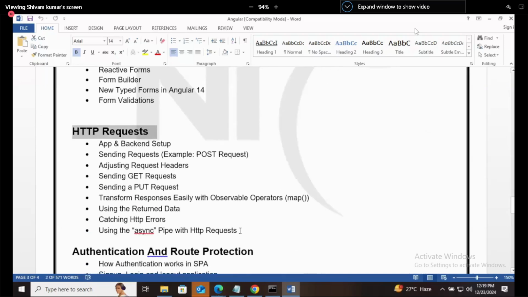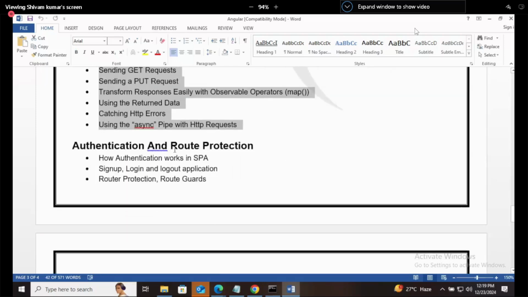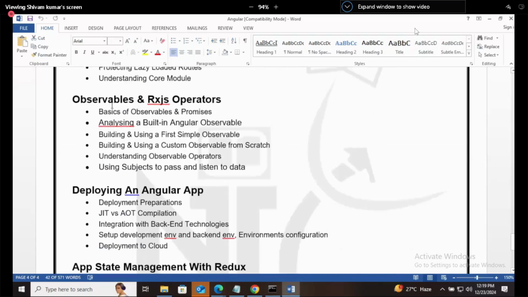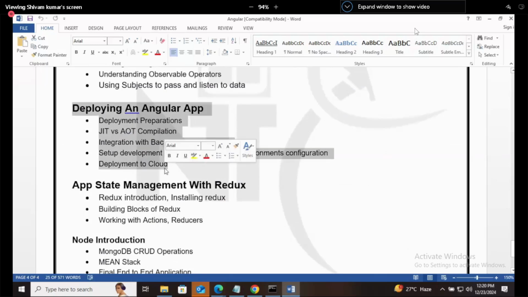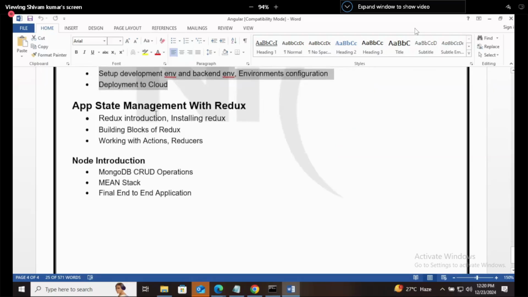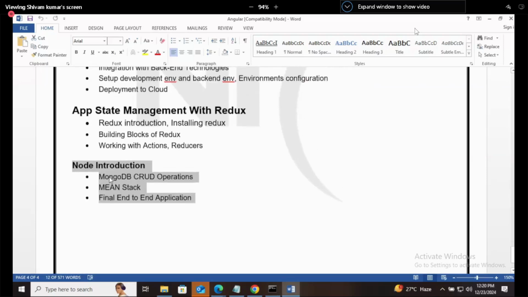means APIs, authentication and route protection, modules, RxJS operators. Here we will be deploying and how to deploy it, not on Vercel or GitHub. We will deploy it on the cloud. What is the state management with Redux? And then a simple introduction of Node, which is optional here. But at last, we will be doing some CRUD operations and database.